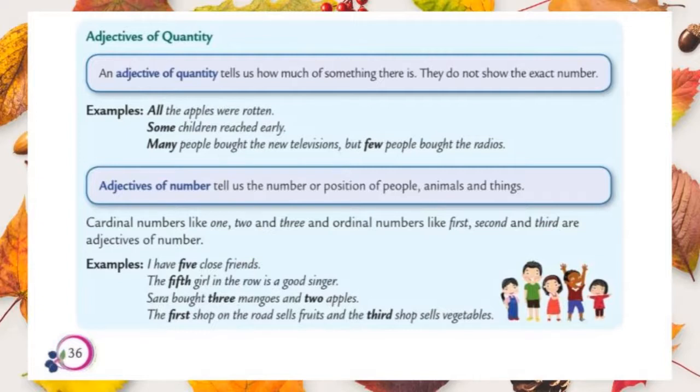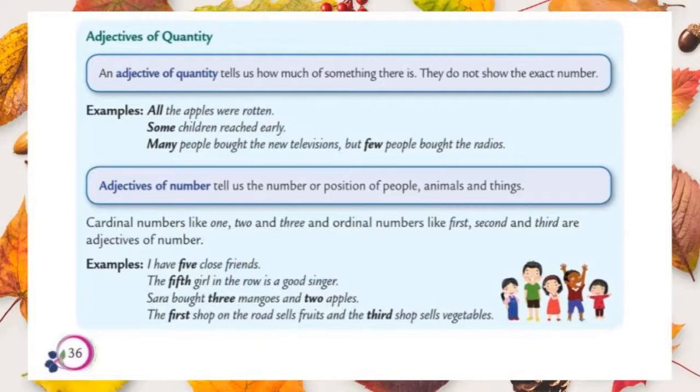Let's see examples. All the apples were rotten. In the first example, we don't know the exact number of apples. We just know how many apples were rotten. So the describing word all answers the question how much. Let's move to the second example. Some children reached early. In the second sentence also we do not know the exact number.